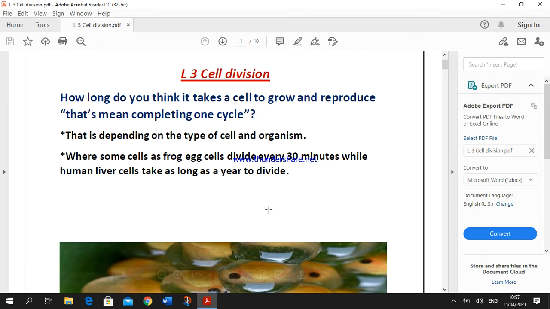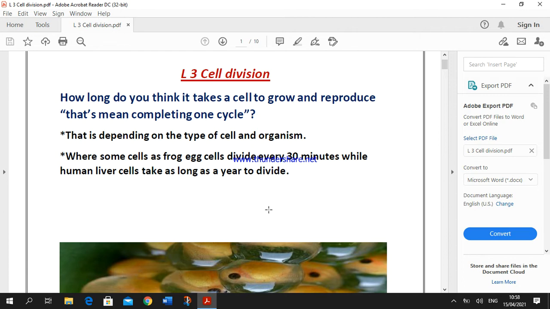How long do you think it takes a cell to grow and reproduce? Or, by another meaning, complete one cycle, okay? What's meant by cell cycle? Cell cycle means the time taken by the cell to grow and reproduce. And this time depends on the type of the cells and the organisms.